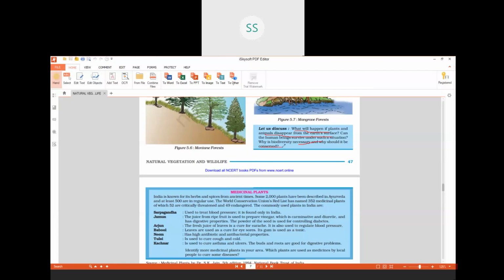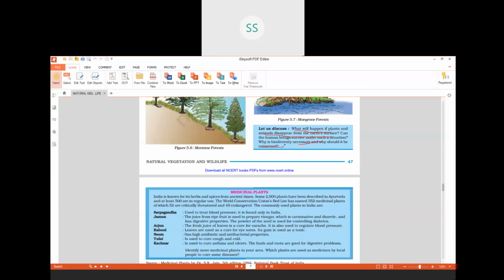Today we know that in our country, not only is it wildlife which is disappearing, there are also many medicinal plants which are disappearing. Why? Because you might have heard of the name Ayurveda.